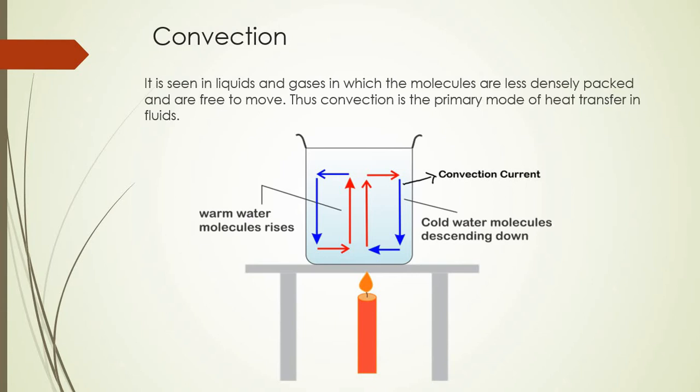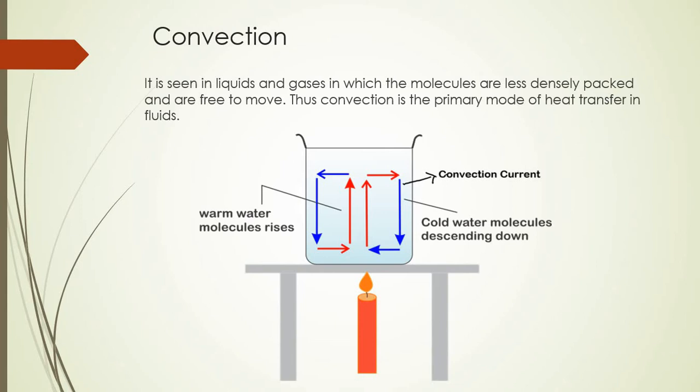Okay, so this method by which heat is transferred by the mass movement of liquid or gas itself is called convection. Here the molecules of the liquid or even the gas move from one place to another. There is a mass movement of the molecules from one side to the other side, and this type of method of heat transfer is called convection.